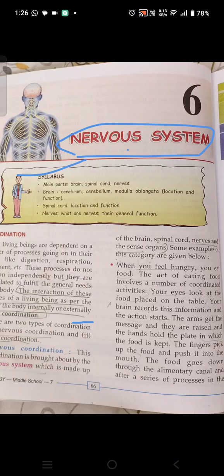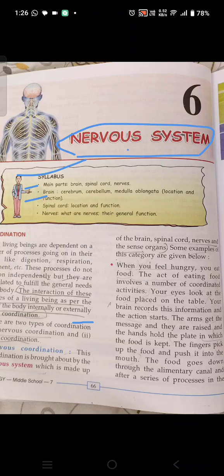In the syllabus, first are the main parts. What are the main parts of the nervous system? Brain, spinal cord, and nerves. In the brain, which parts will we study? Cerebrum, cerebellum, medulla oblongata, and their location and function.